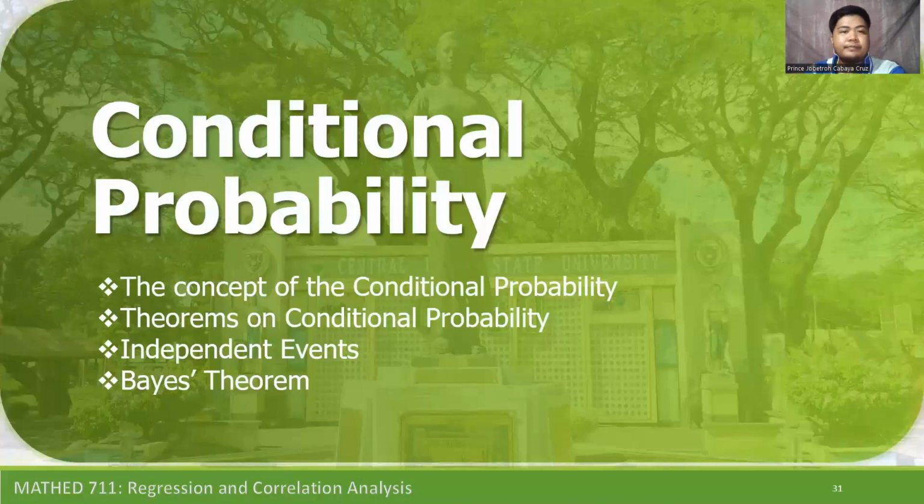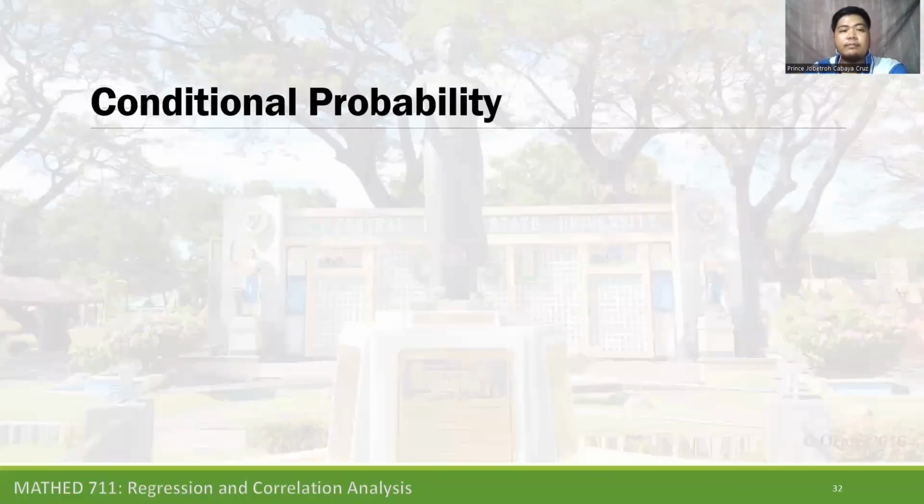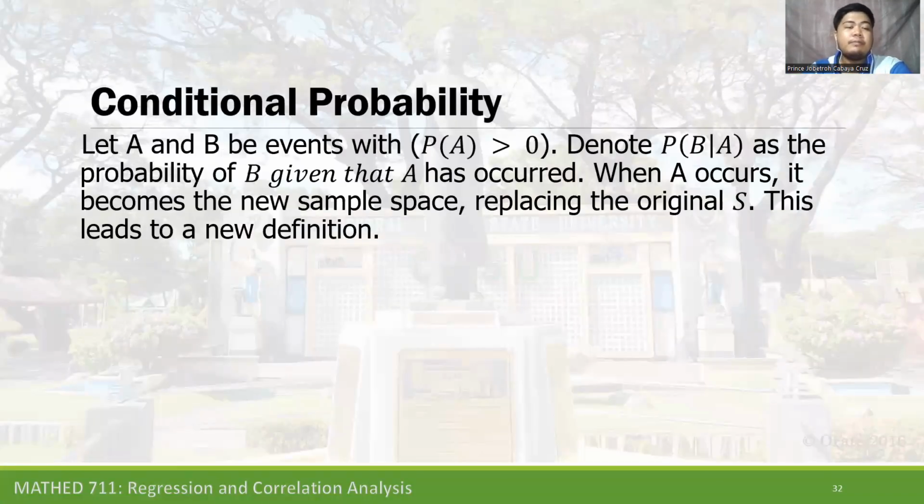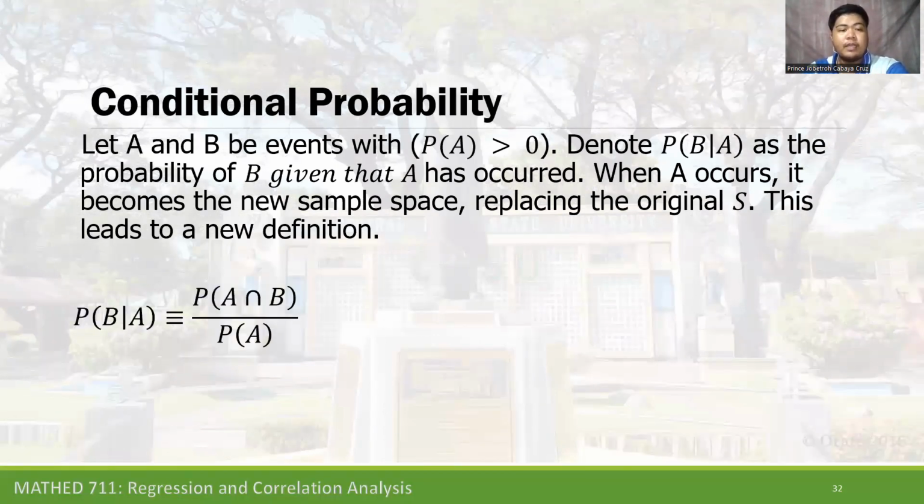The next one is the conditional probability. The concept of conditional probability, theorems of conditional probability, independent events, and Bayes theorem. Let A and B be events with probability of A greater than 0. Denote the probability of B given that A has occurred as the probability of B given A. When A occurs, it becomes the new sample space replacing the original S. This leads to a new definition.